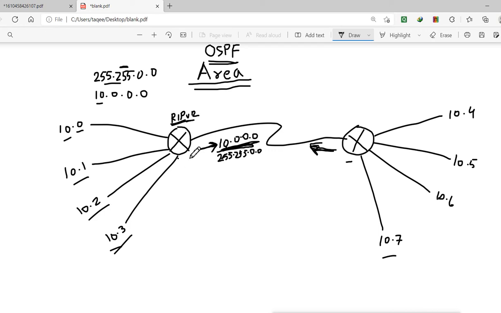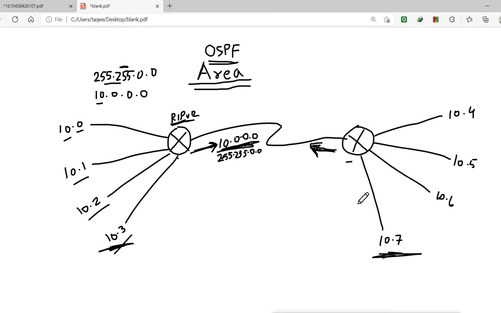So when it sends the information to the other router, it says I have only 4 subnets of network 10, and this router says okay, the other 4 subnets of 10 I have. So when someone sends data from this network to that network, it will reach this side, because they know each other. Now this is summary, or auto summary.